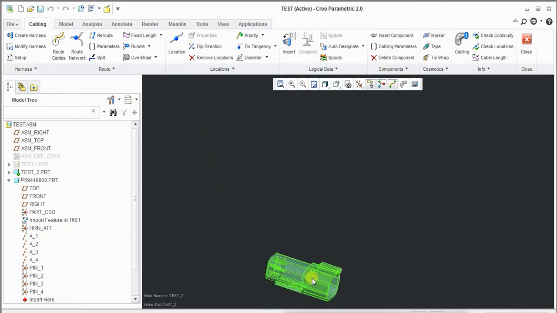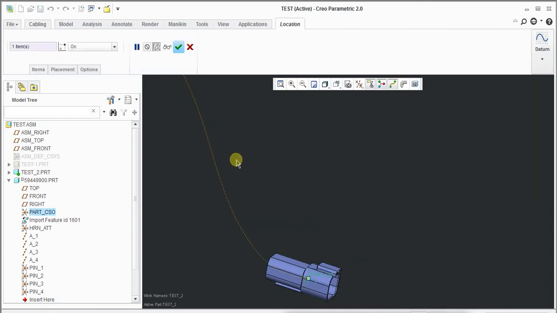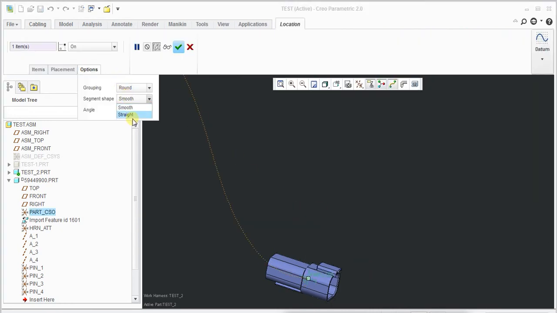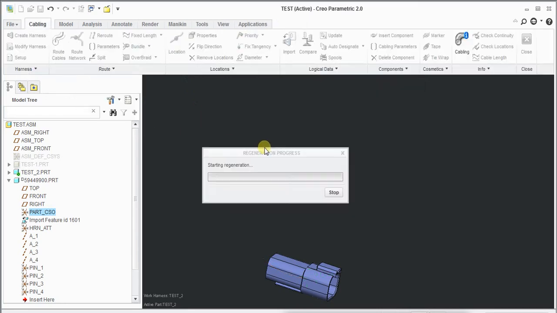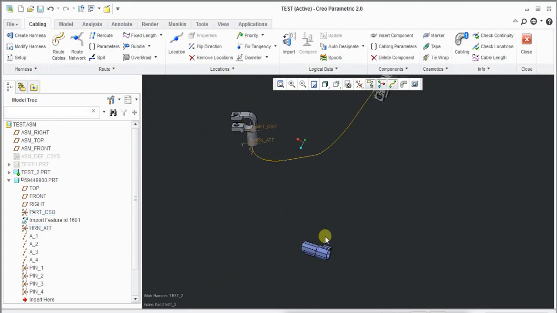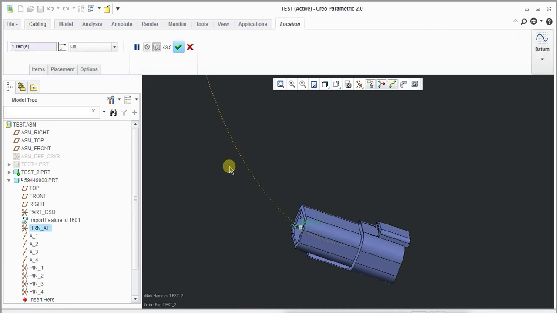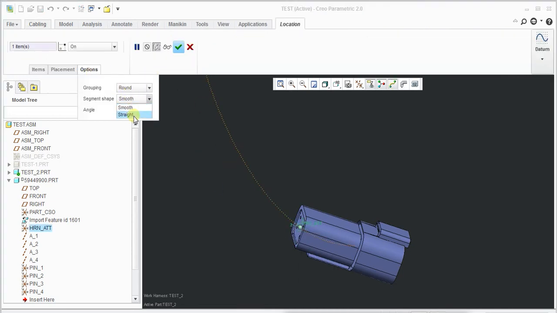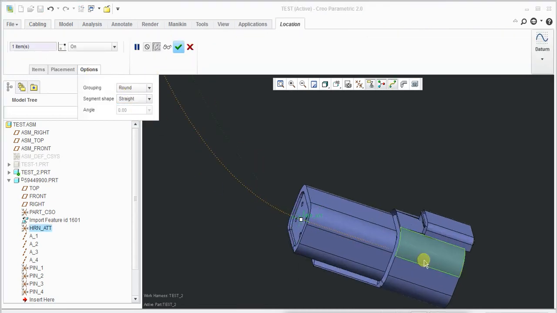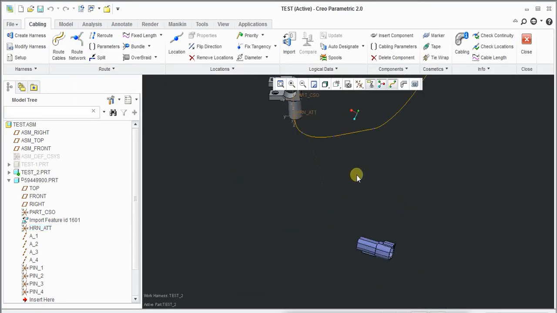So here right click, edit definition, and make it straight. And even at the HRN entity point also, if it is not visible, you just try to get that one. See, this becomes straight, okay. This is how you need to do routing.